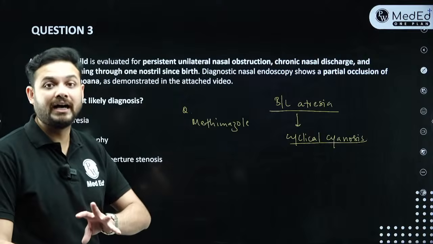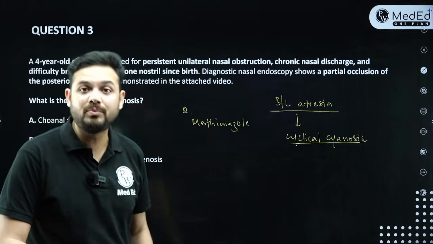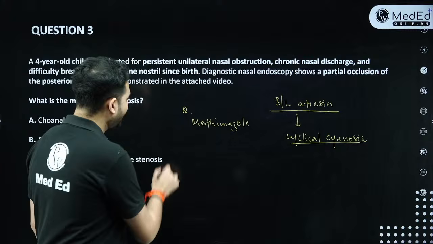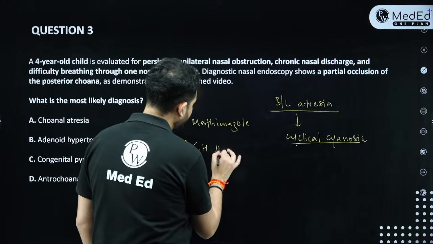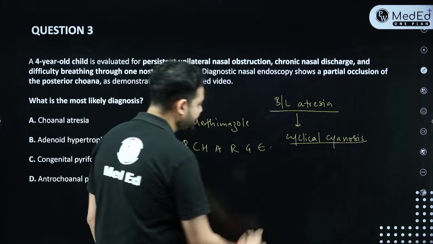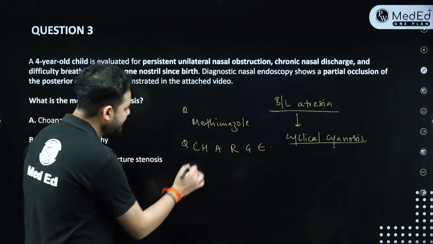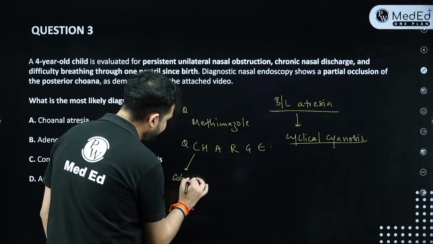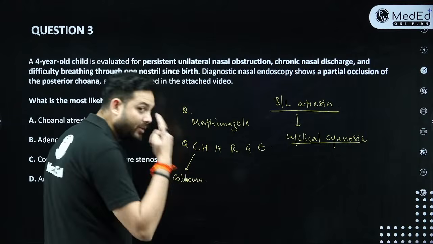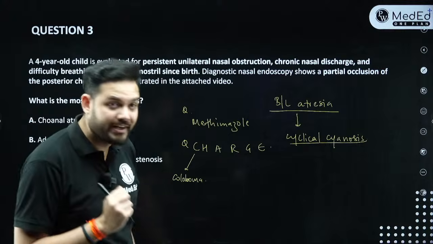What is one syndrome which is associated with the formation of choanal atresia? One syndrome which is associated with the formation of choanal atresia is CHARGE syndrome. Now, what is CHARGE? C stands for coloboma of iris. Coloboma means keyhole iris. The iris doesn't form. It's a keyhole iris.